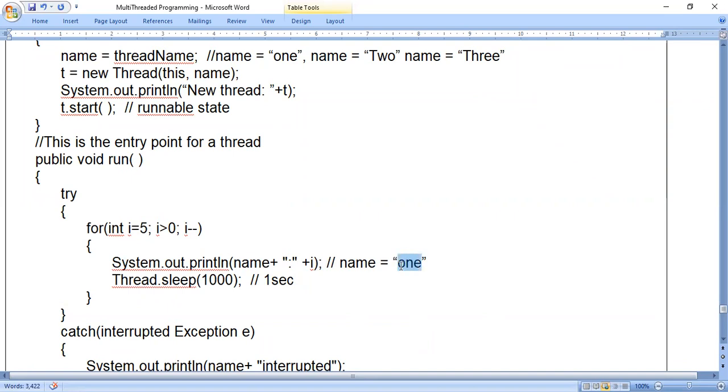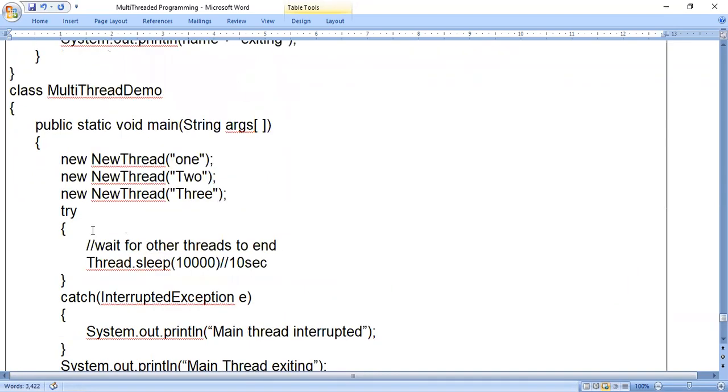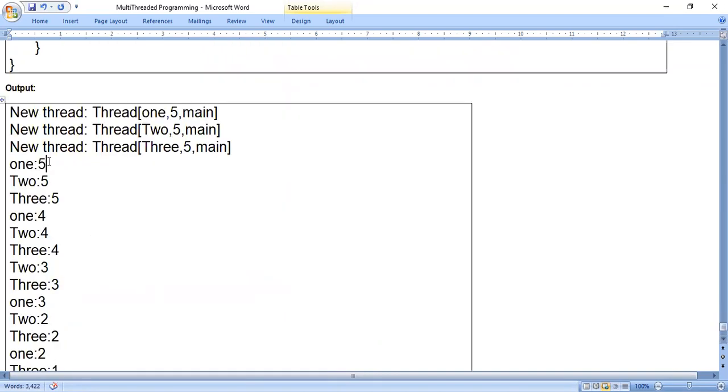Now you should consider name is equal to TWO. I hope you are getting it. 3 threads are there, 1, 2, and 3. So when the run method is executed the first time, the first thread will be executed, so you consider ONE. It prints 1:5. After printing 1:5, the first thread will sleep for 1 second.